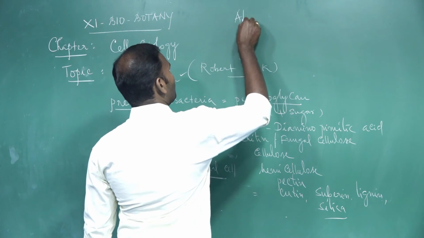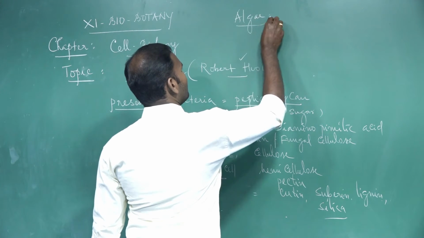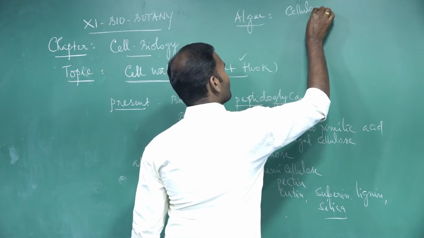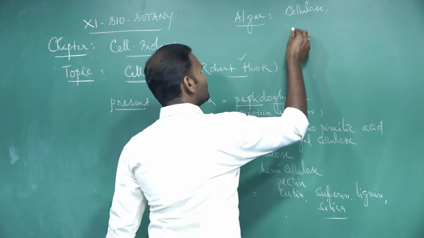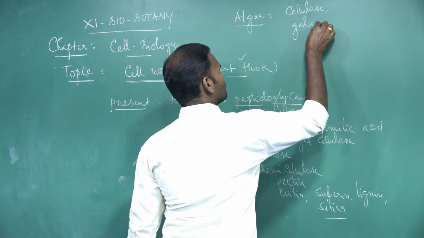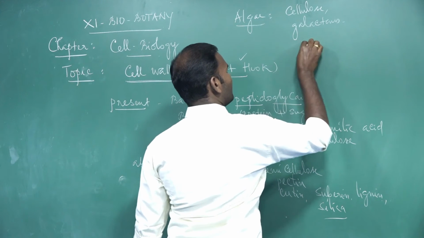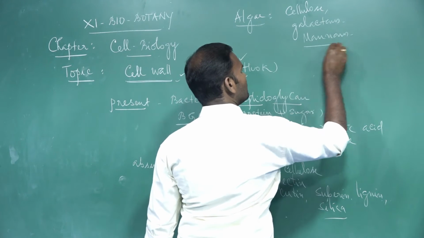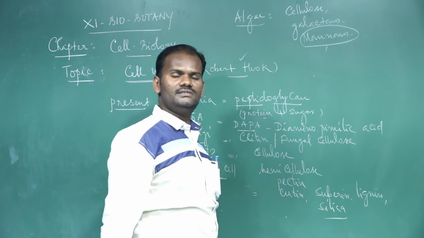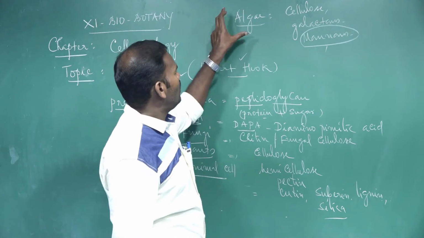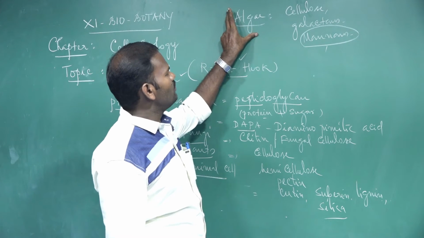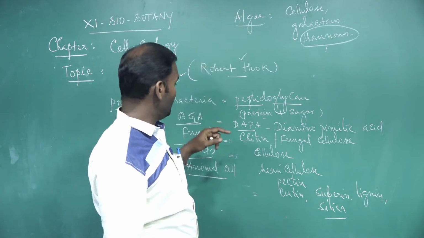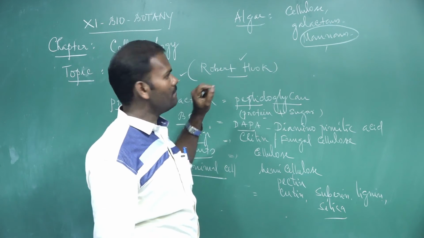Then the algal cell wall. The algal cell wall is made up primarily of cellulose. In addition to that, galactans and mannans, which are polysaccharides. Based on pigmentation, there are three types of algae: red algae, brown algae, green algae. In addition to that, blue-green algae.